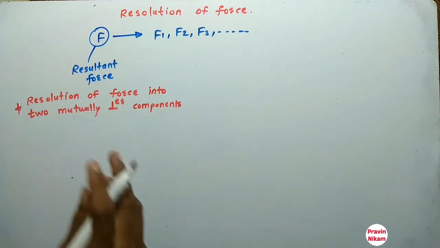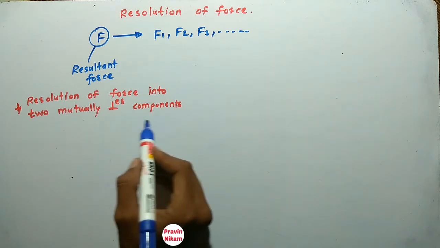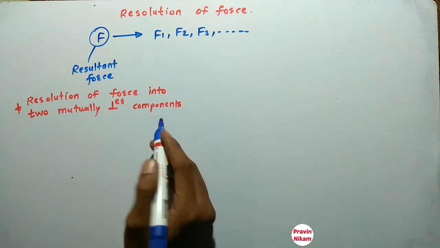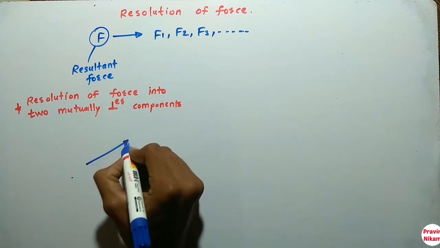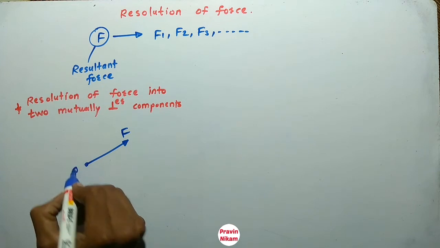Let us see how to resolve a force into two mutually perpendicular components. So this is a force F, and this is point of application O,